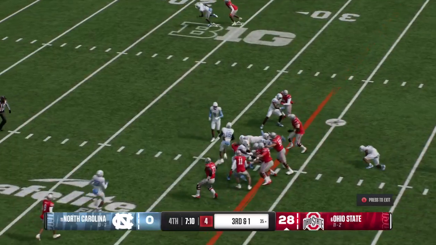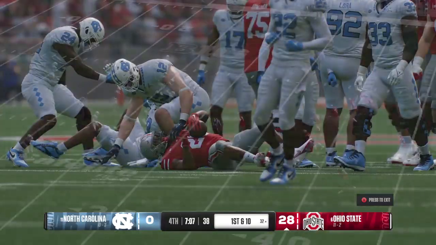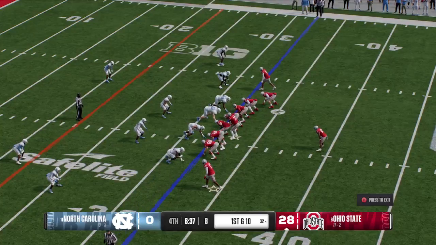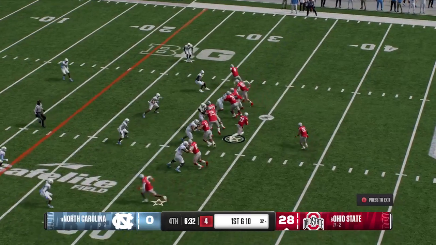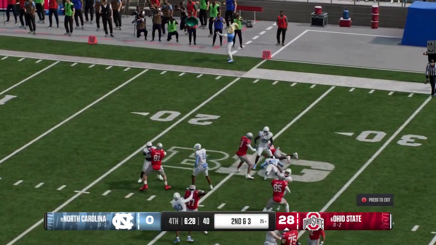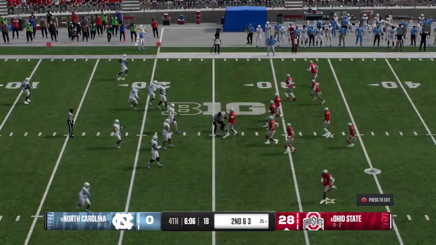That run sets up a critical third down play. Try and muscle for the first down. Buckeyes pick up enough yardage to move the sticks. You set it down to the offense, first and 10. Hand off to the single back. Brought down after a 7-yard gain, so it's second and 3.